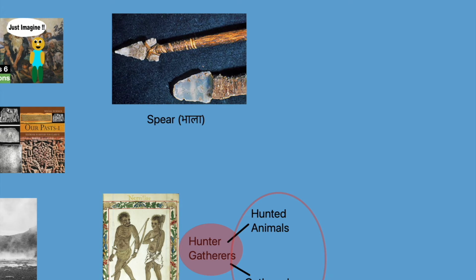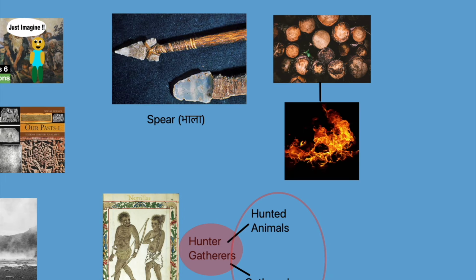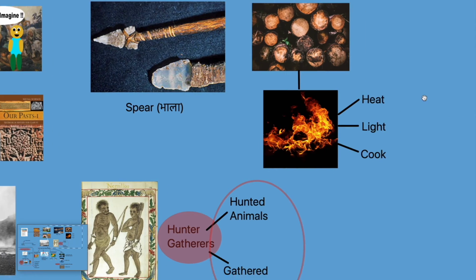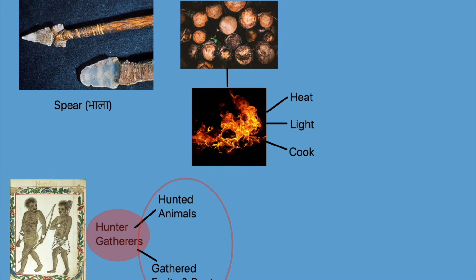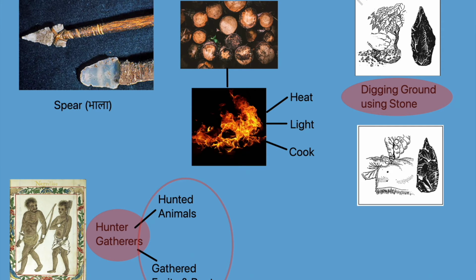Wood was a very important resource at that time, as it was not only used to make a weapon but also used as firewood to give heat, light and cook raw meat. In this picture, you can see how a stone is being used to dig up the ground to collect edible roots. And in this one, stone is used to stitch up the cloth made of animal skin.